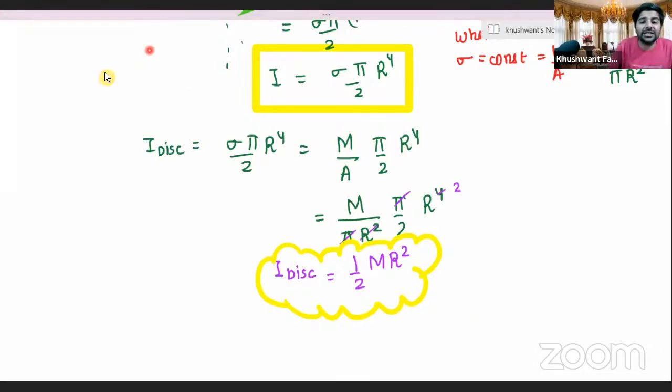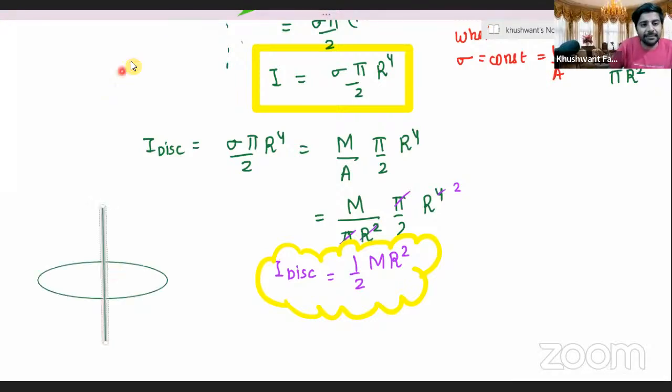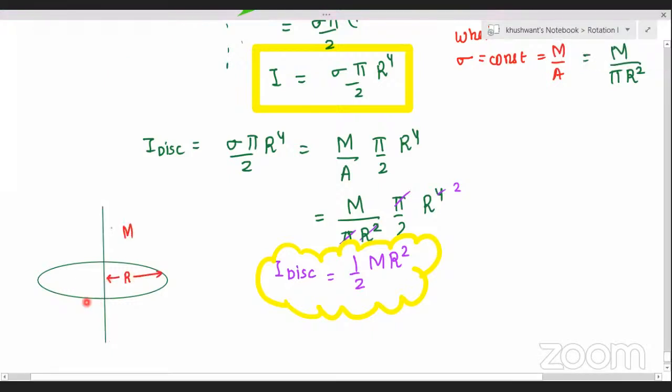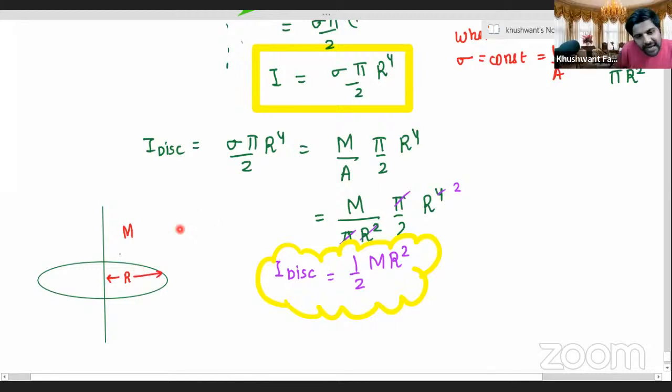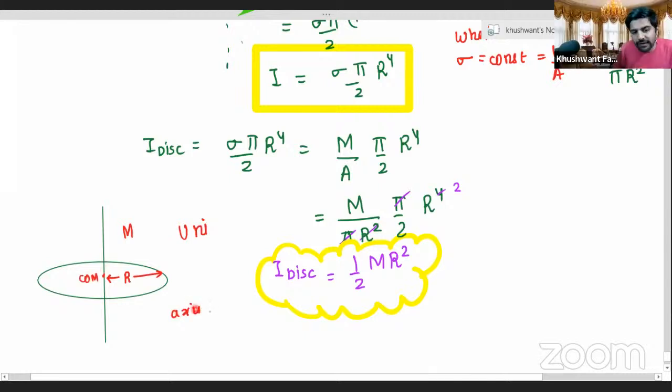So who was this for, Anchal? Was it for a uniform disk or a non-uniform disk? For a uniform disk. Very good. And this uniform disk has a mass of how much? M and a radius equal to R. Correct, Anchal? And this is a uniform disk. And where is the axis passing? The axis is passing through the geometric center or center of mass and perpendicular to the plane of the disk. So this is a uniform disk with the axis passing through the center of mass and perpendicular to the plane of the disk.